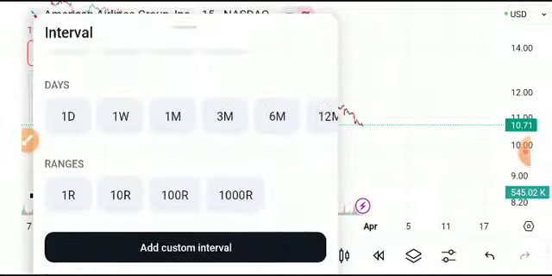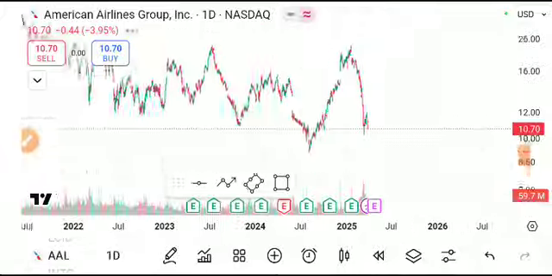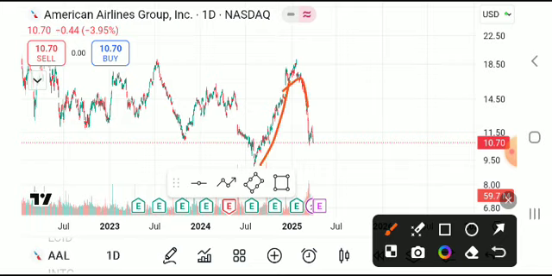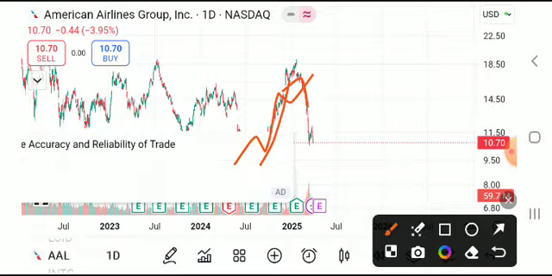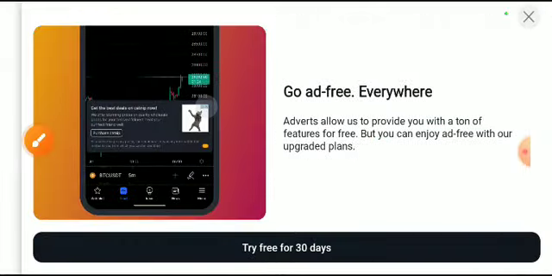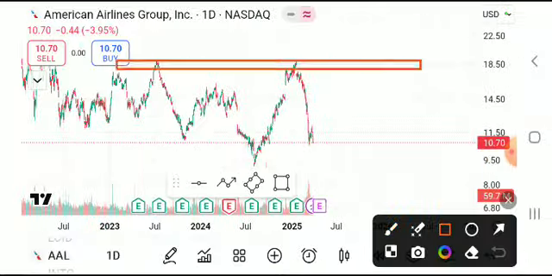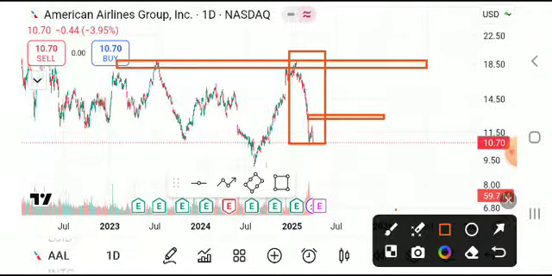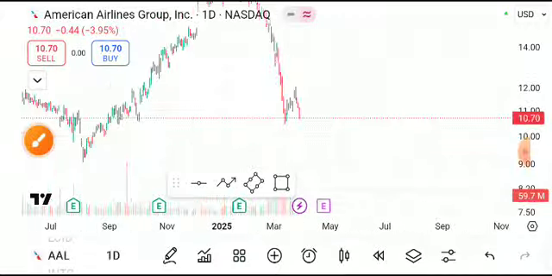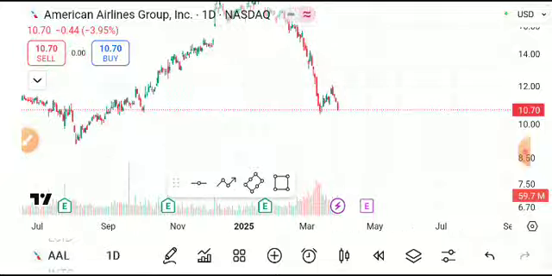Firstly we check the trend of the share on a 1 day time frame chart, and here we see recently the stock tried to recover itself and showed some strength by making a higher high, higher low formation. But then the stock took resistance here, and from here we see a clear downfall in the stock. In today's trading session we again see a 3.95% big negative closing as compared to the size of the stock.